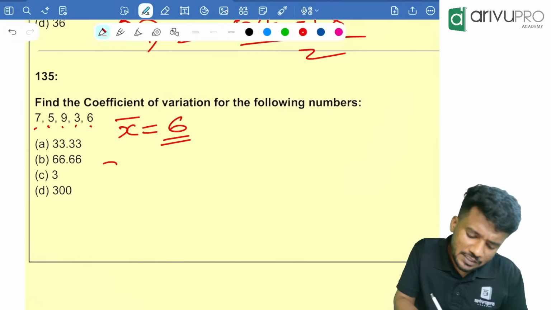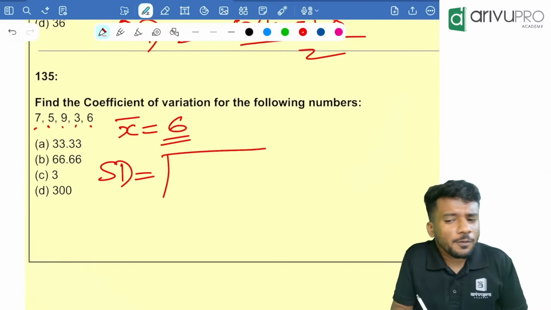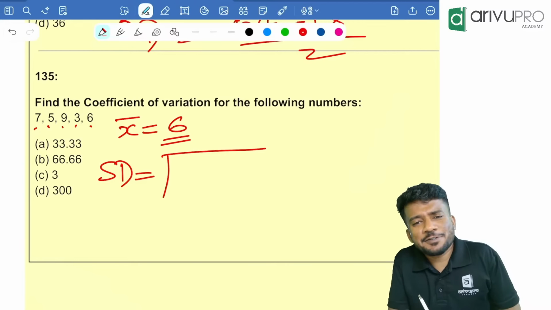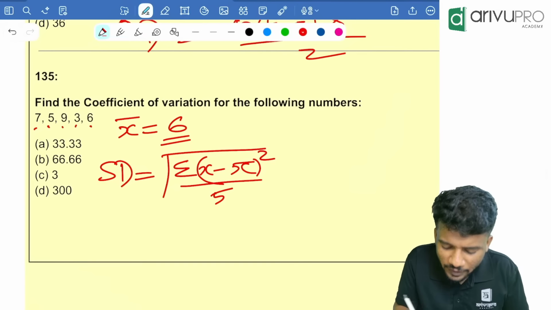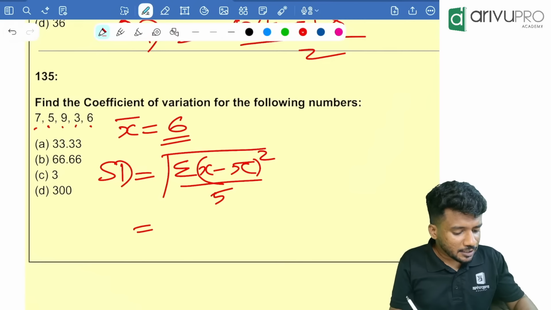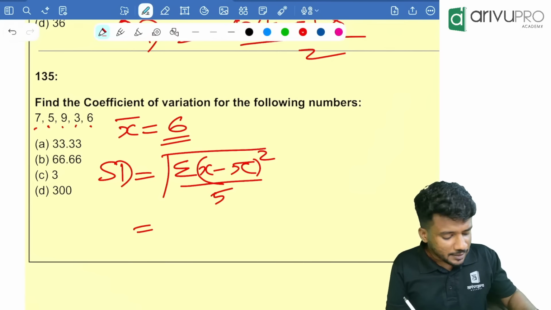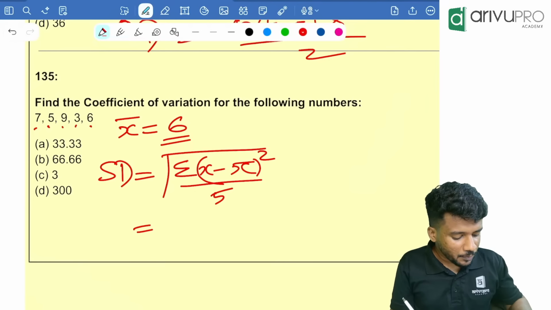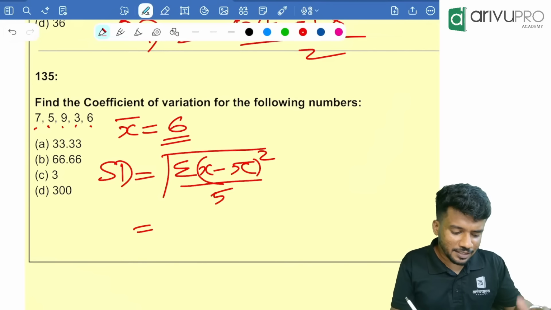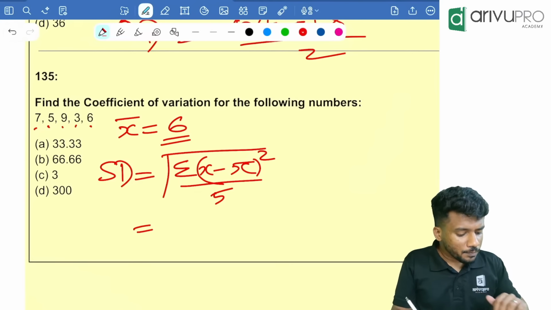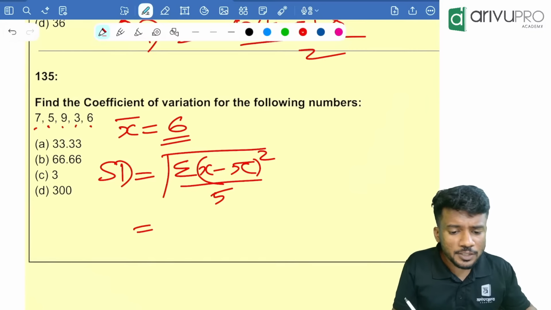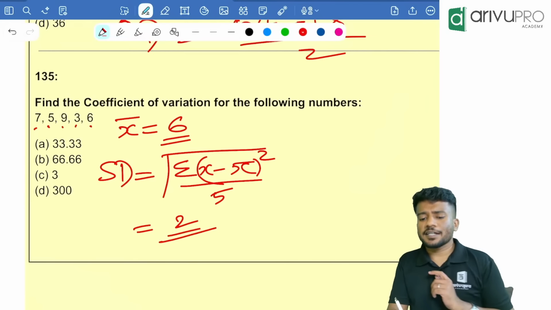6. Then we need to find standard deviation. Standard deviation, first formula we will use, that is root of sigma x minus x bar the whole square divided by n. N is how much here? 5. That means x minus x bar. Clear the memory first. That is 7 minus 6 into equal to M plus, 5 minus 6 into equal to M plus, 9 minus 6 into equal to M plus, 3 minus 6 into equal to M plus, 6 minus 6 anyway is 0. Then click MRC divided by 5. Then click root. How much are you getting now? Which is equal to 2. Standard deviation is equal to 2.